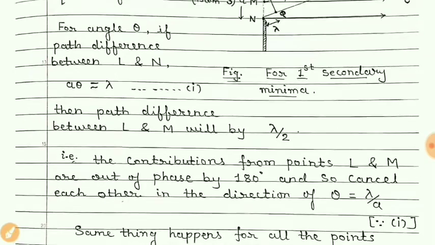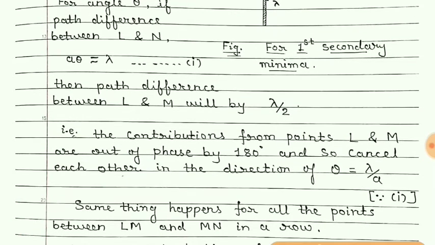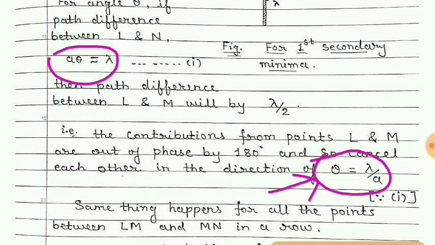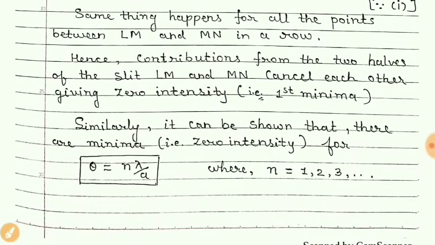Students, as A theta is equal to lambda, theta will be equal to lambda by A. But this is for the first minima. So the general equation is theta is equal to n lambda by A, where n is equal to 1, 2, 3, and so on.